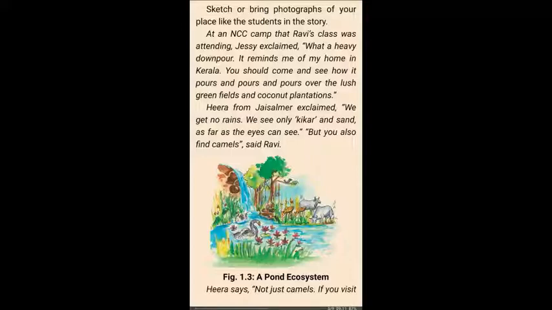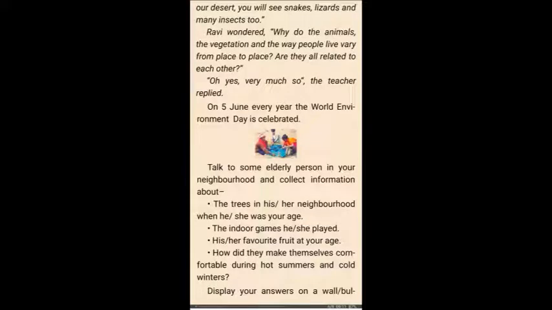Figure 1.3, a pond ecosystem. You can see water. Animals depend on water, plants depend on sunlight and water. So these dependencies make an ecosystem. So Hira says not just camels. If you visit desert areas, you will find other animals also there, like snakes, lizards, and many insects too.